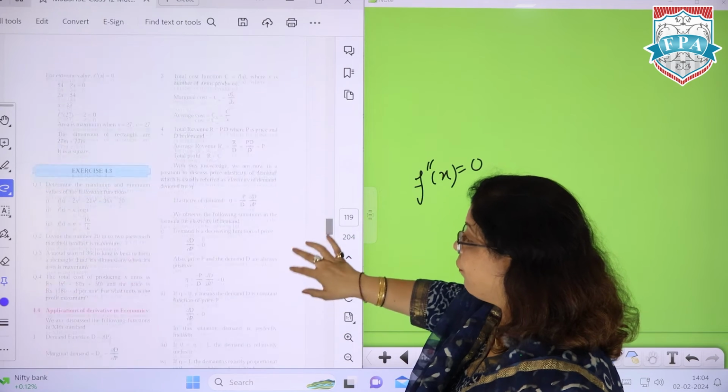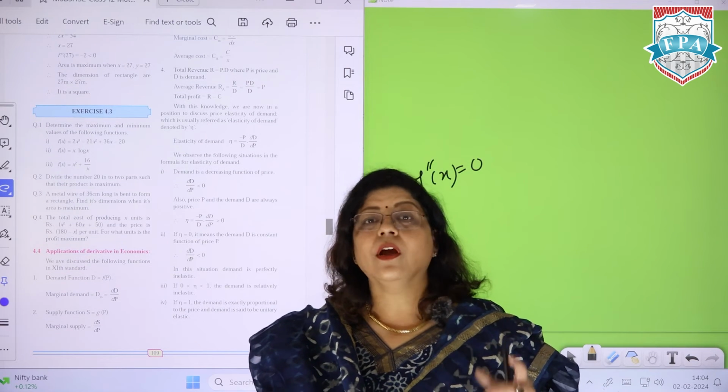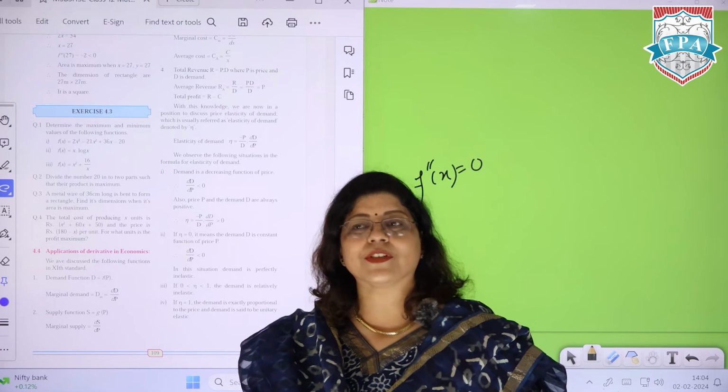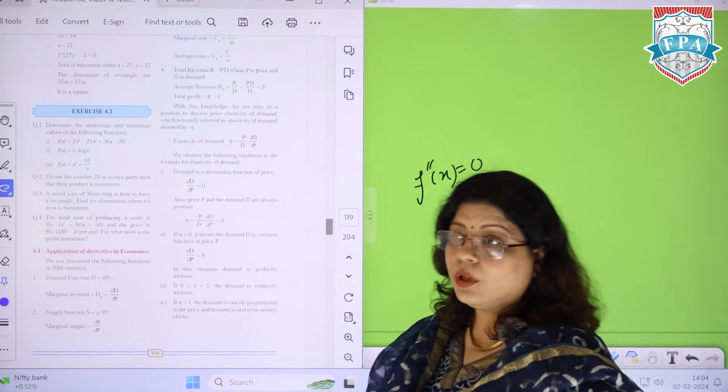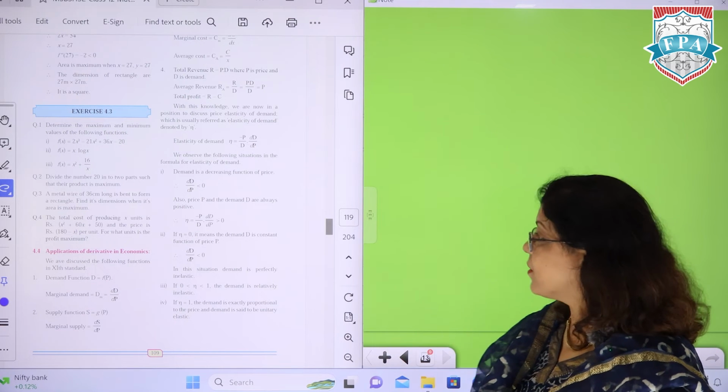So now let's calculate the values of maxima and minima for certain questions. In fact, we will be getting certain word problems based on that, which is going to be good for you because basic word problems are quickly solved. I'll tell you the way to solve it. I'll show you the trick to understand those problems.